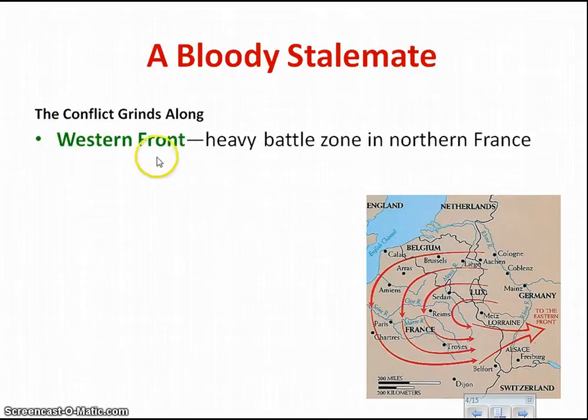The first front is called the Western Front. The Western Front is the north border between France and Germany. Okay? So if we were to think of the Western Front, it is right here. The Western Front reaches Belgium and the northern part of France that is met by Germany. Okay?